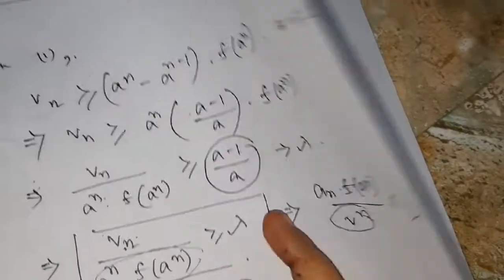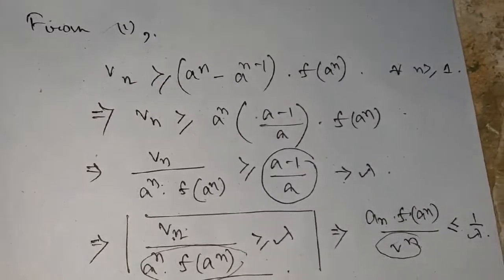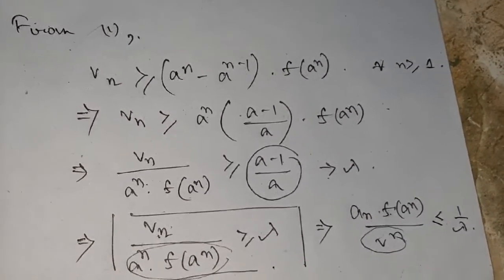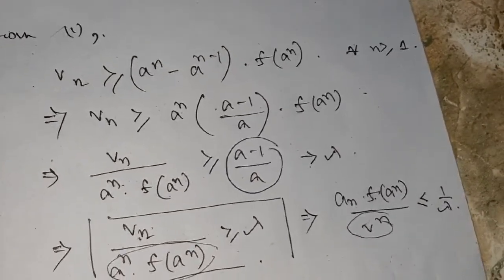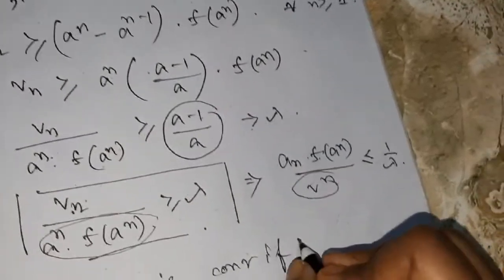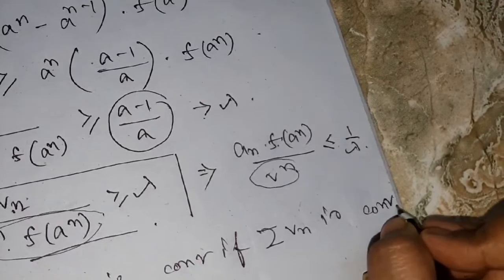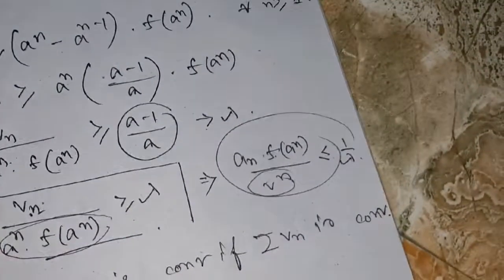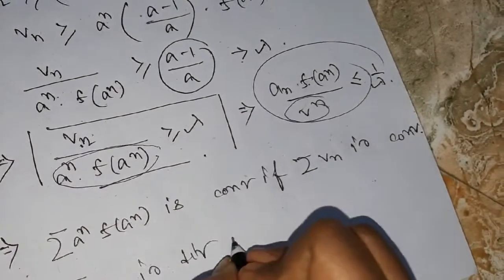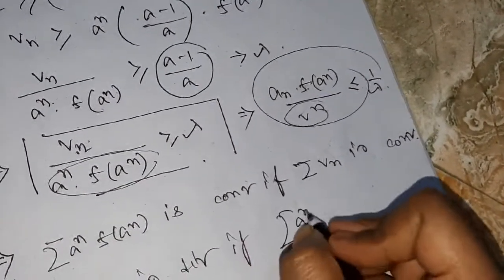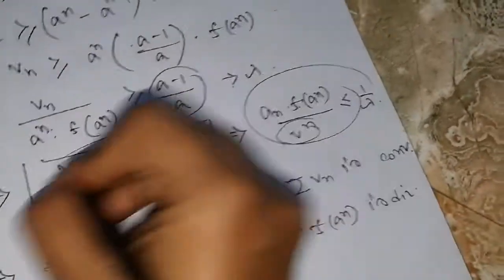So therefore this implies what? Summation a to the power n f of a to the power n is convergent if summation Vn is convergent from this one, and summation Vn is divergent if summation a to the power n f of a to the power n is divergent from this relation.